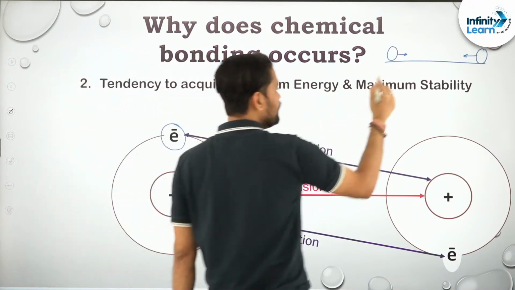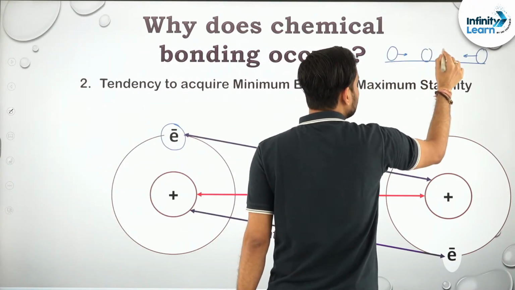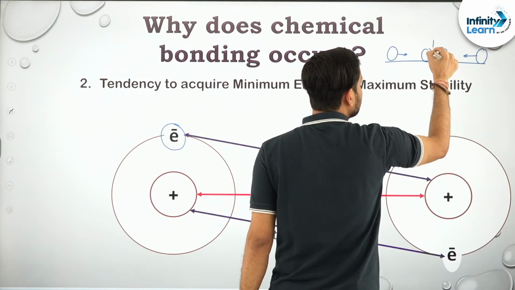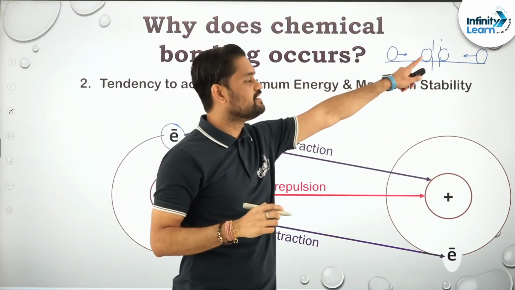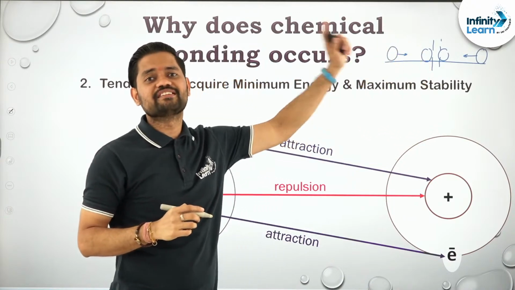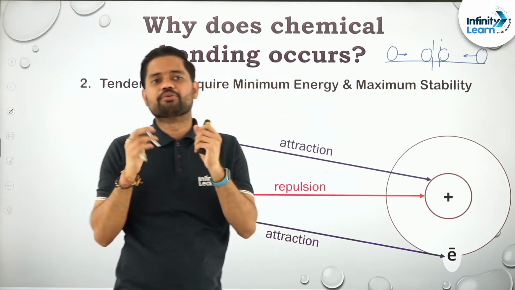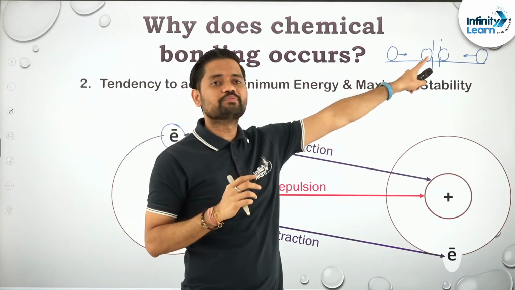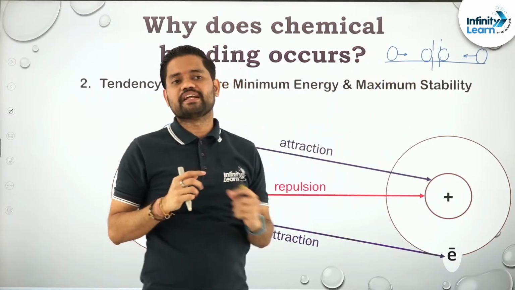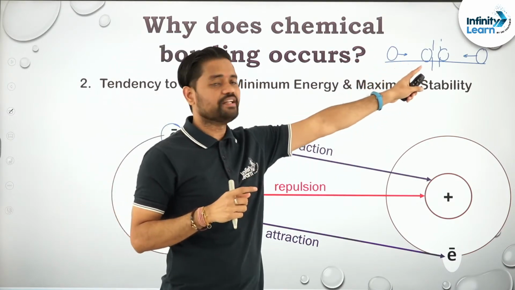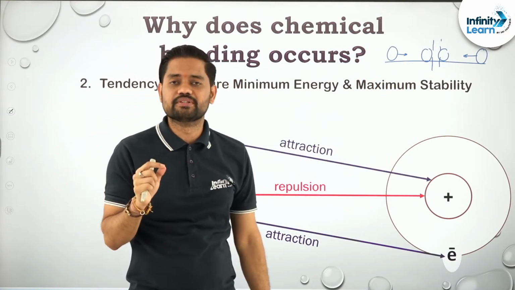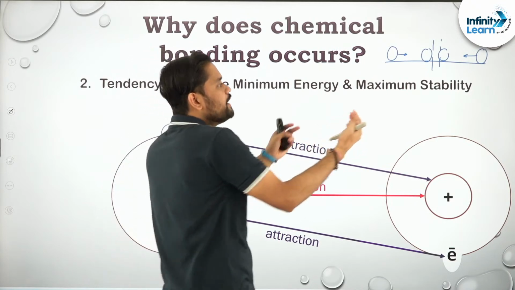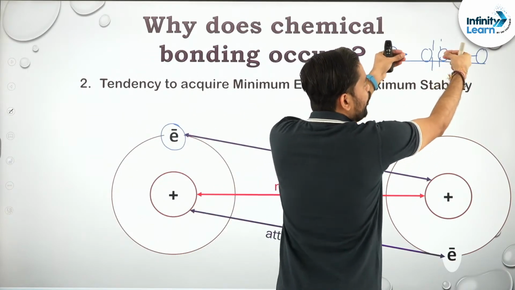There will be a time when these two atoms will be as close as possible, and this distance is the maximum closest distance that two atoms can approach each other, and at this particular point, the force of attraction is maximum.